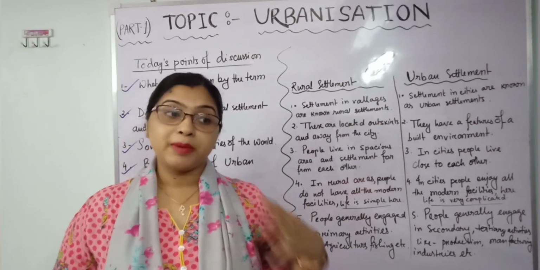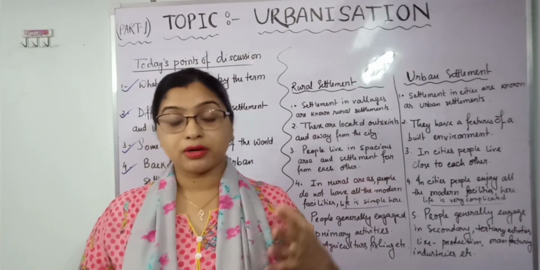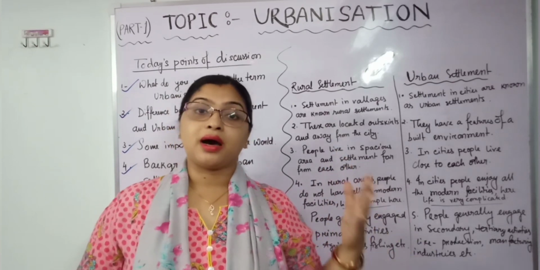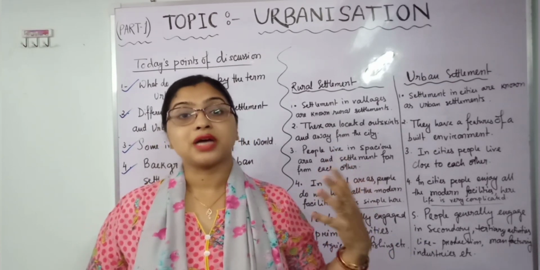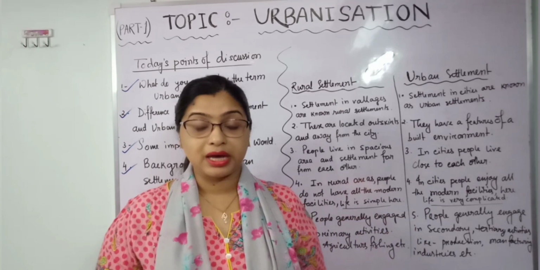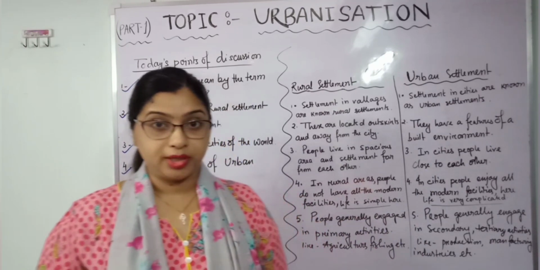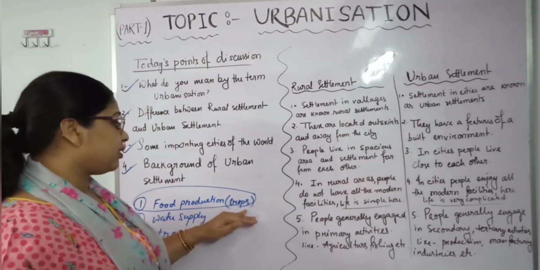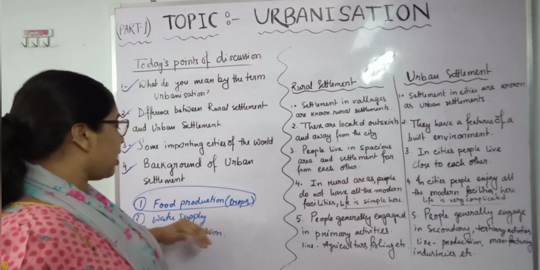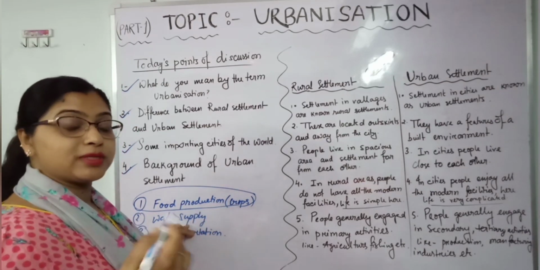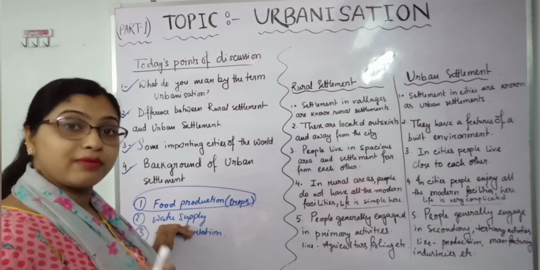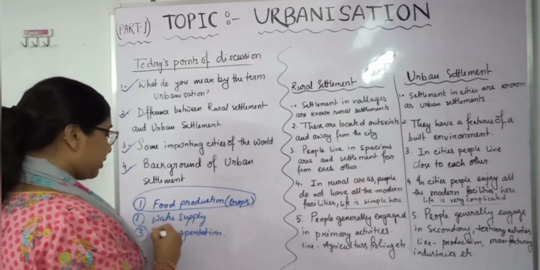That's why the ancient people first settled down near the river bank, because they started to grow crops there. They started agricultural work there. After that, it was also very easy to get water from the rivers, so that was another reason.